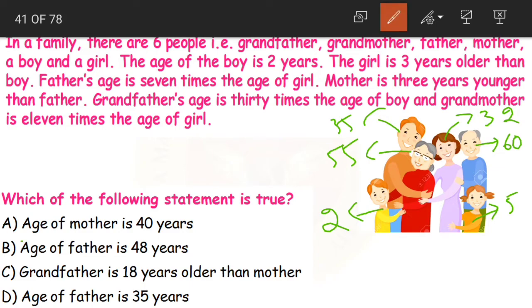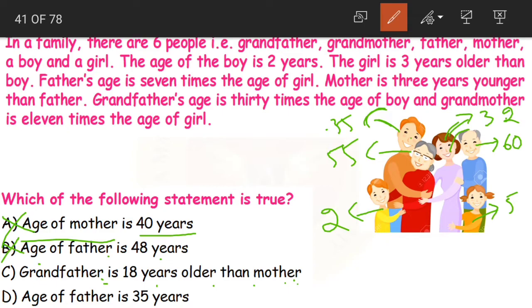Now let us look at the statements. Age of mother is 40 years. Is mother 40 years old? No, she is 32 years old. Next, age of father is 48 years. Now what is the age of father? 35. It is not 48. So again it is wrong answer. Now grandfather is 18 years older than mother.